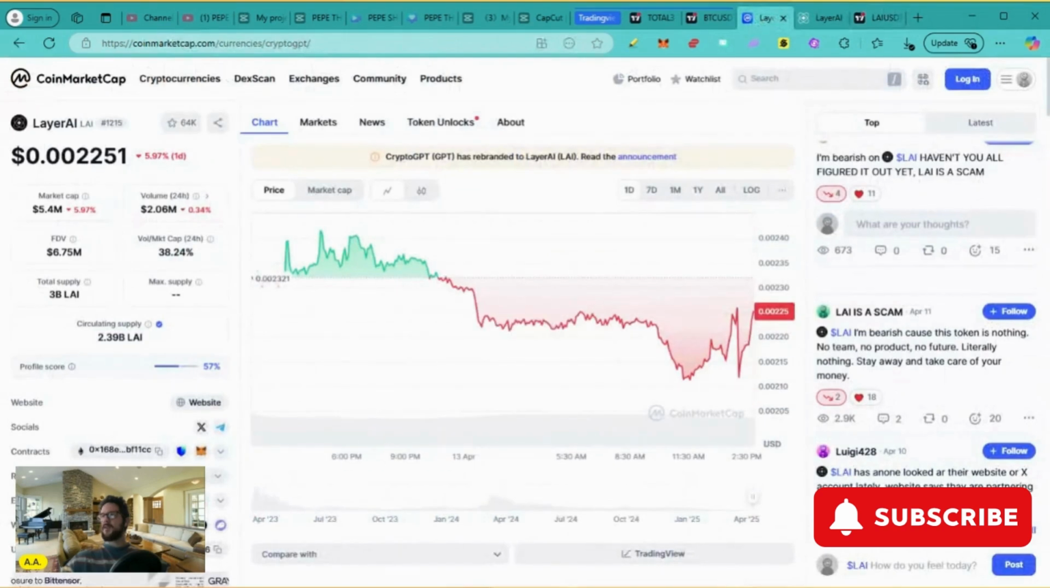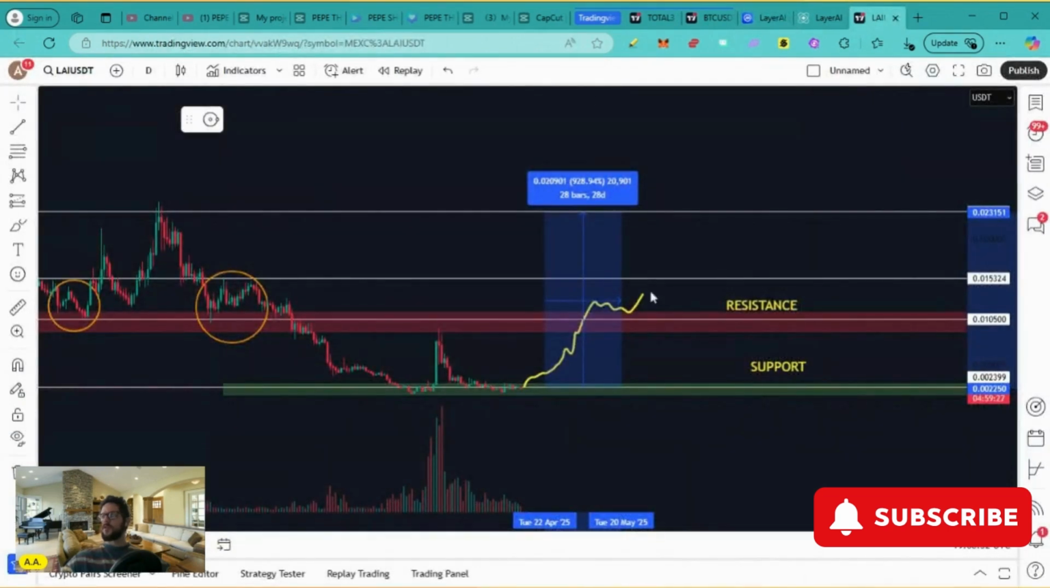Again, LAI is a very high risk play. Always do your own research. The market cap is very low, only at 5.38 million, and therefore it doesn't need a lot of liquidity to flow into it in order to make moves. Just a little bit of liquidity and LAI can pump. But in order for this to happen, we need the market conditions to be better.